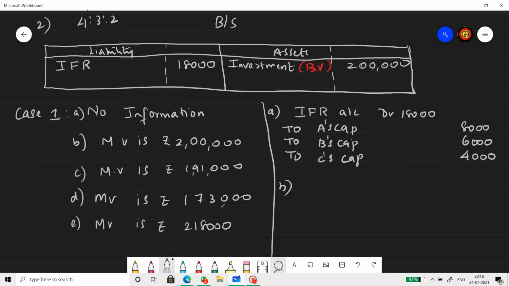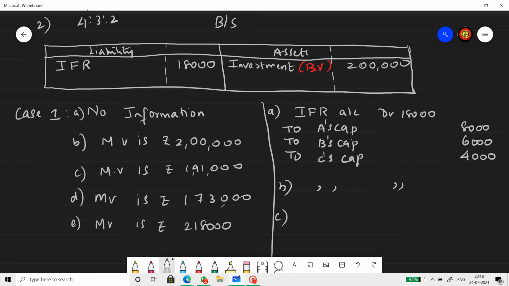Case 2. Investment value is 2 lakh. Market value is also 2 lakh. So that means the value of investment has not gone down. Therefore, there is no loss. So the journal entry for the second one will be just like the first one, where the entire reserve will be transferred to the partners' capital accounts. So you get the same entry even here.